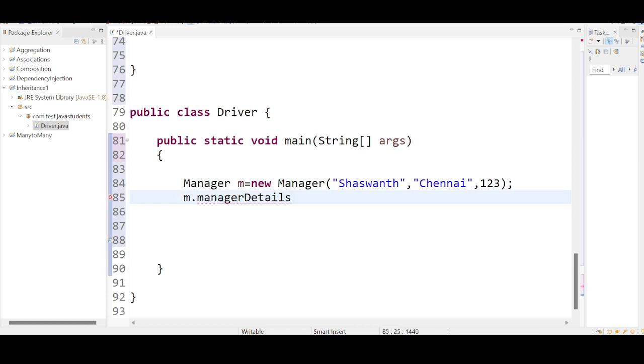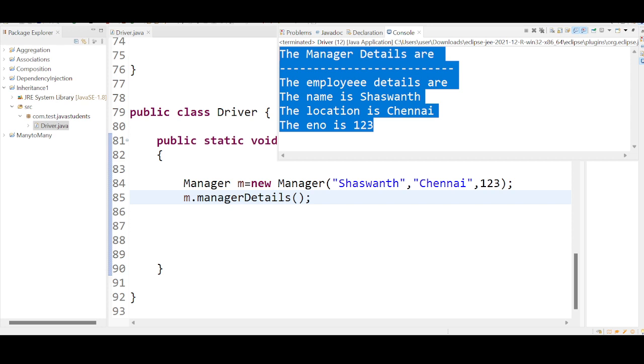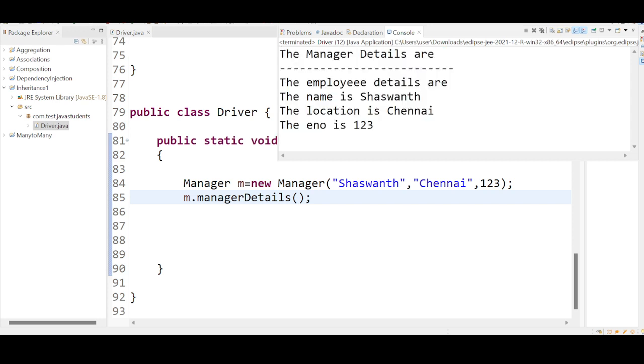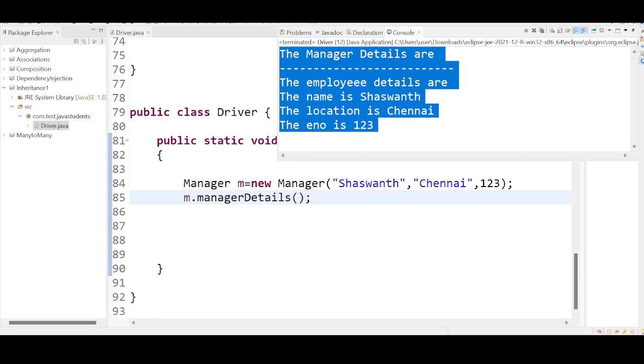Manager details method. Right, let me save this, let me run this. Now you see we'll get output in this way. The manager details are okay. What we have just achieved here, you will understand that.